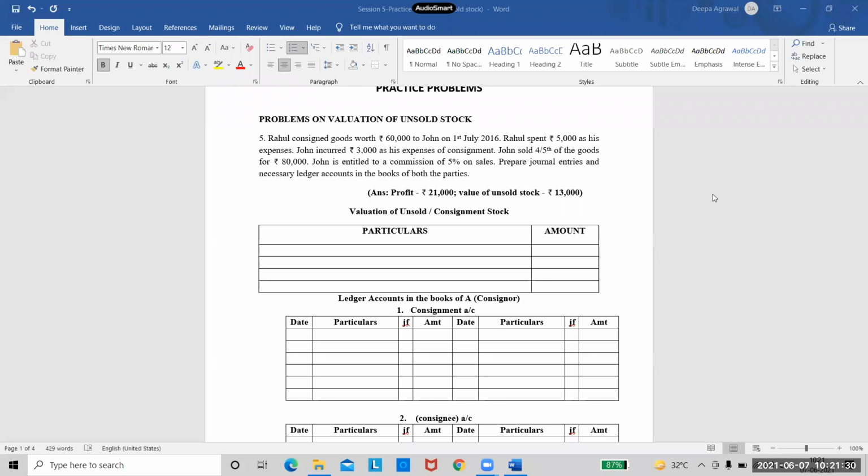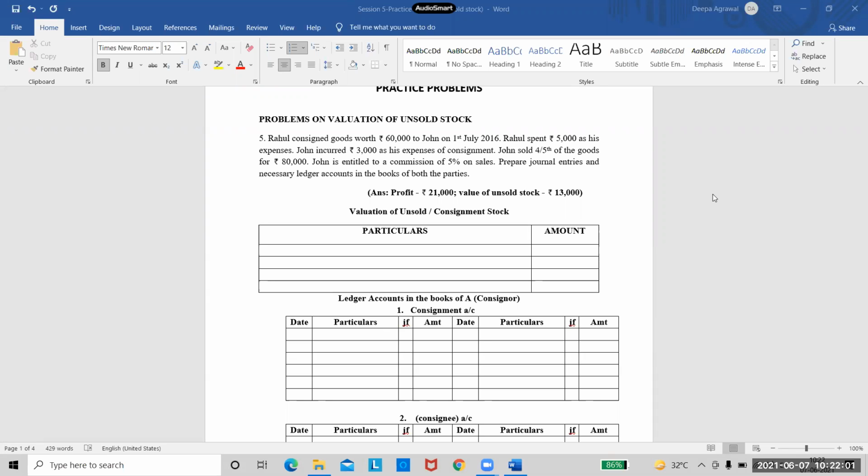So now how will we calculate what is the unsold stock? So how many goods are unsold? Can anyone tell me? I'm not asking the amount, just tell me how much will be unsold. He has sold 4/5 of the goods. That means how many are left? 1/5 of the goods are left over. So 1/5 of which amount? 1/5 of 60,000. Correct.